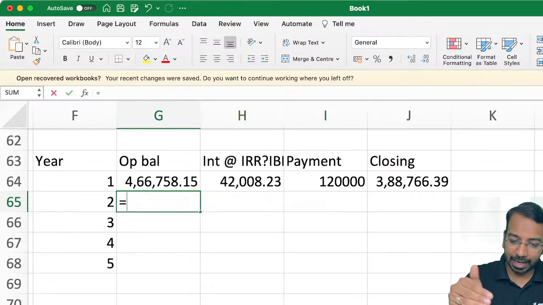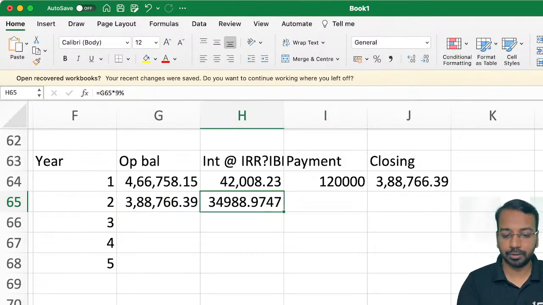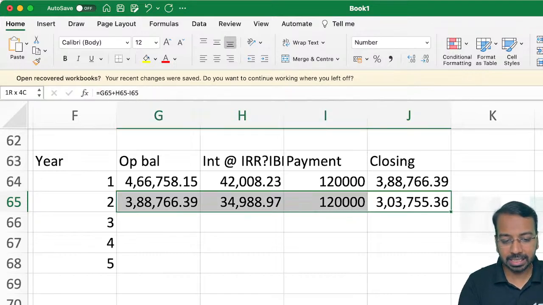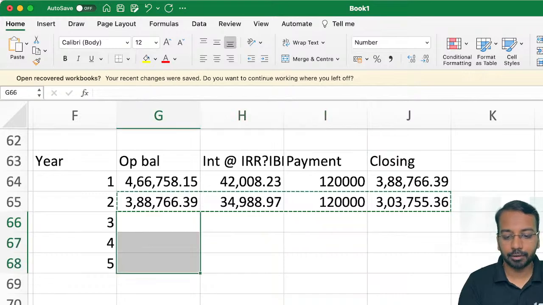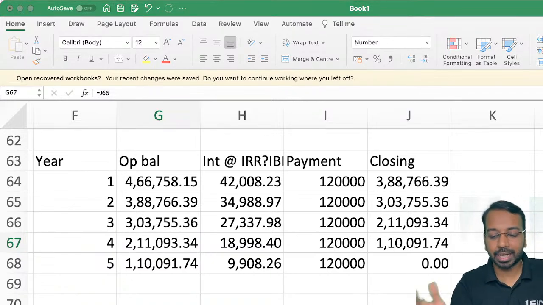Then second year opening balance is 388,766. Interest, this multiplied by 9%, which is 34,988. Payment 120. Closing balance 303. Like this, if we continue for 5 years, at the end of the 5th year, lease liability will become 0. This is called the lease amortization schedule or lease liability amortization schedule.